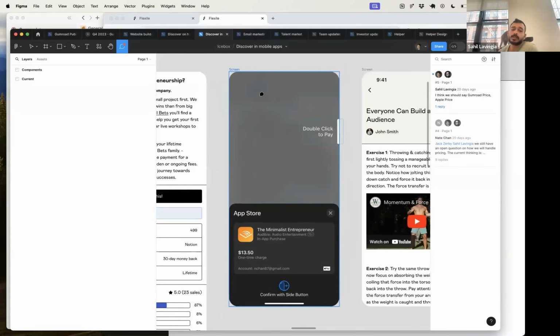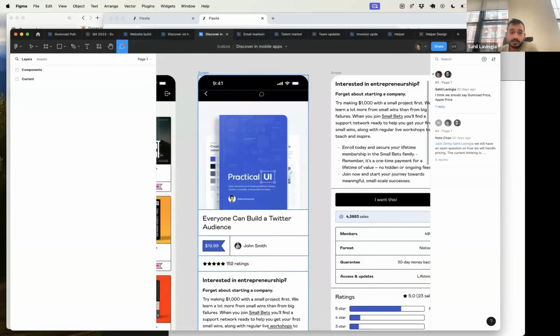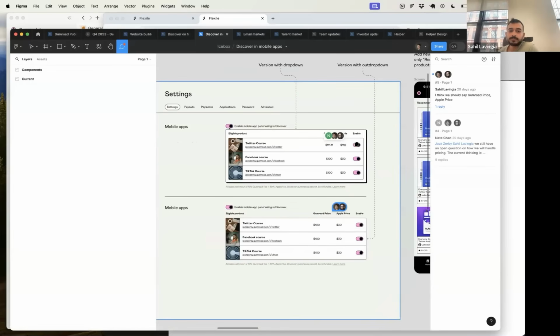The other big bottleneck is how expensive it is, right? So Apple costs 30%. 30% of every sale is going to go to Apple. On top of that, 10% is going to go to us. So that's like a 40% fee. That's why it's going to be opt-in.